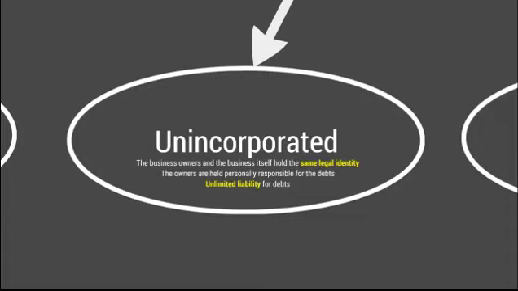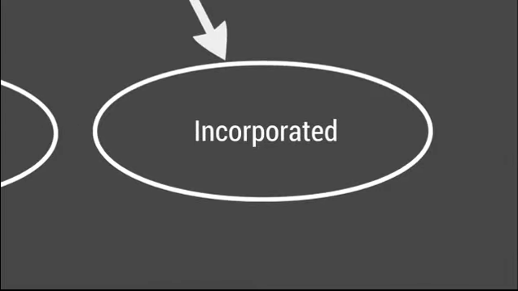So if that's what an unincorporated organisation is, what is an incorporated organisation? Well, an incorporated organisation is where the business owners and the business itself hold separate legal identities. If Fred decides to incorporate his business and become Fred Decorators Incorporated, this means that he has a legal separate identity from that of his business.